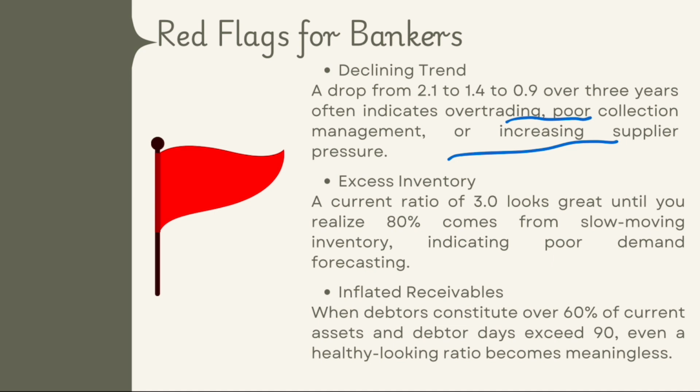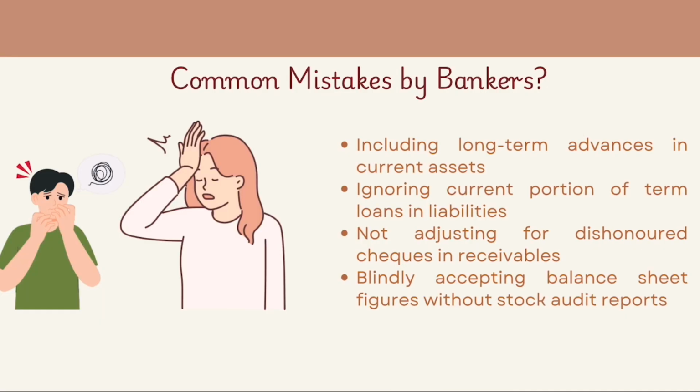Excess inventory: a current ratio of 3 looks great, right? Until you realize 80% comes from slow moving inventory, indicating poor demand forecasting. Now, inflated receivables: when debtors constitute over 60% of current assets and debtors exceed 90 days, even a healthy looking ratio becomes meaningless. Most of you are aware that most banks lend for a debtor period of 90 days. In some cases this is 120 days, but in most cases 90 days. So always check for it.